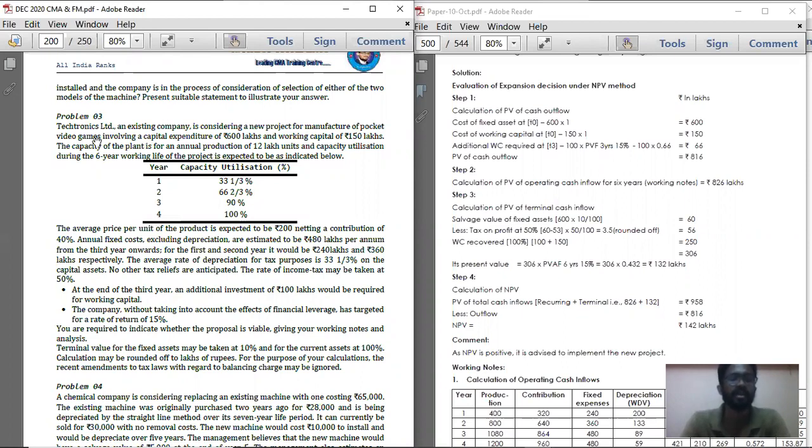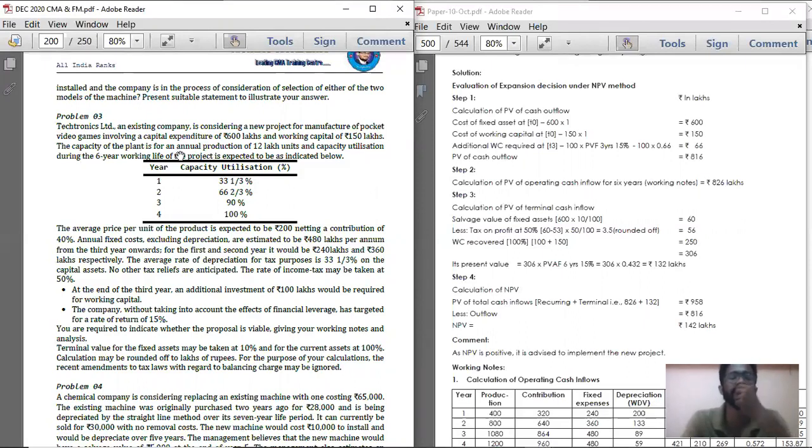So problem number 3: Techotronics Limited, an existing company, is considering a new project for manufacture of pocket video games involving a capital expenditure of 600 lakhs and working capital of 150 lakhs. So today I'm going to spend 600 lakhs as capital expenditure, and also put in 150 lakhs as investment in working capital. So a total of 750 lakhs is the expense I'm going to incur today for that project.